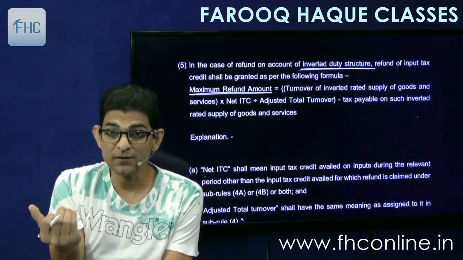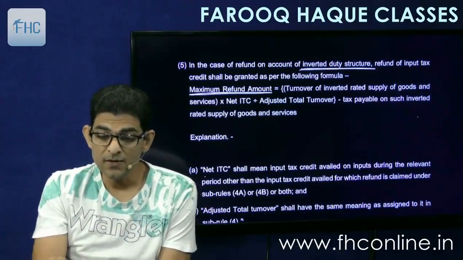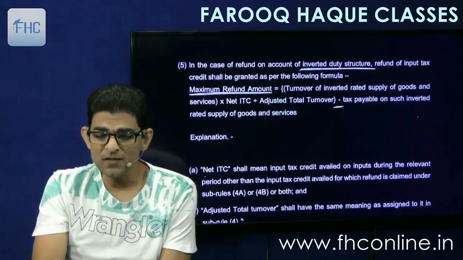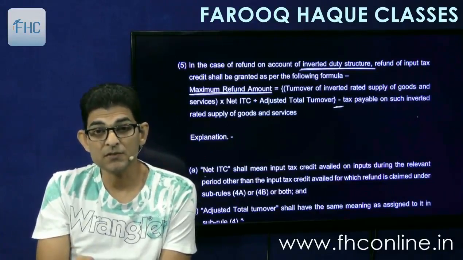That is the actual refund. So what is the maximum? Turnover of inverted rated supply of goods and services into net ITC divided by adjusted total turnover, less tax payable on such inverted rated supply of goods and services.